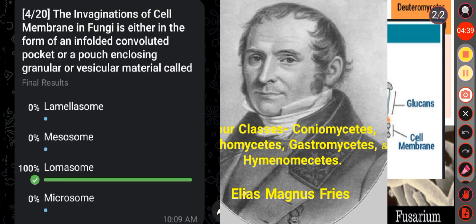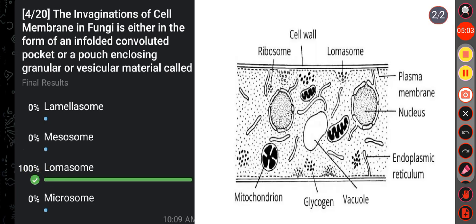Okay. Then next question, the invaginations of cell membrane in fungi, either in the form of an infolded convoluted pocket or a pouch enclosing granular or vesicular material, are called option A lamellosome, option B mesosome, option C lomasome, option D microsome. Here the correct answer is option C, that is lomasome.